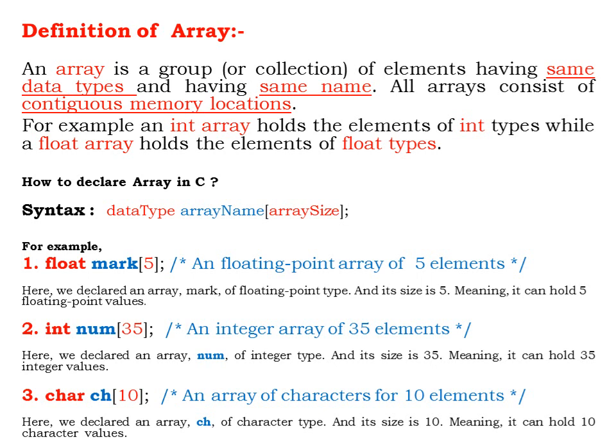So all the elements will be of the same type and all the elements will be referred to by a single, same variable name. Let us understand with an example. An integer array holds elements of type int, while a floating point array will hold all the elements of float type.